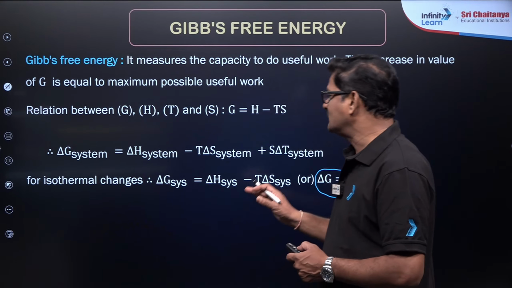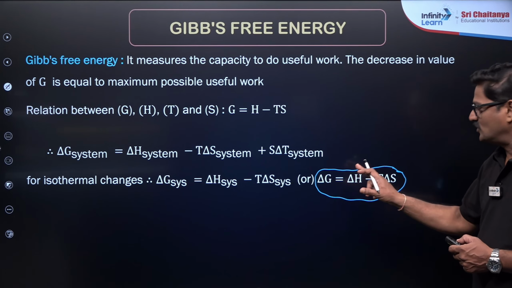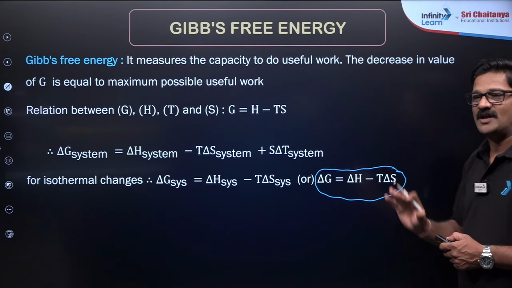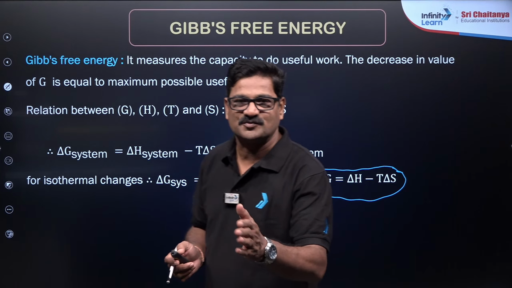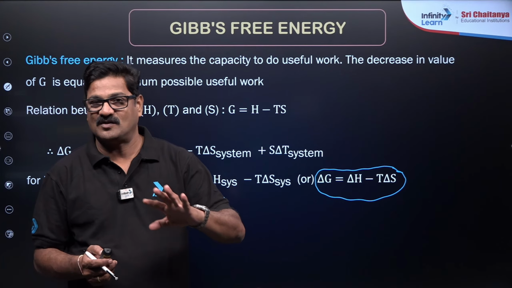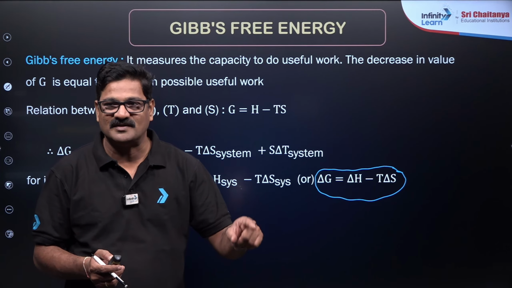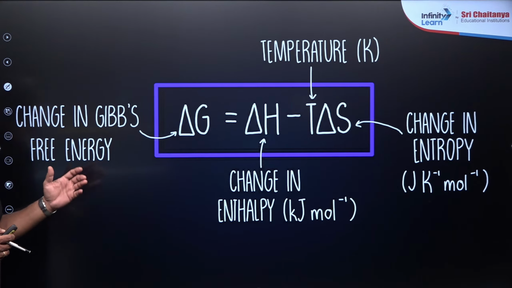Okay. Here it is going to be delta G is equal to delta H minus T delta S. It all depends upon the type of process. If the system is spontaneous, delta G is supposed to be negative. If the process is non-spontaneous, delta G is going to be positive, and if it is at equilibrium, it is going to be 0.